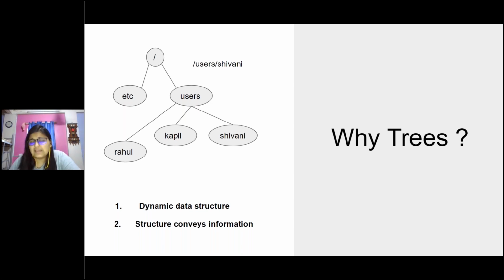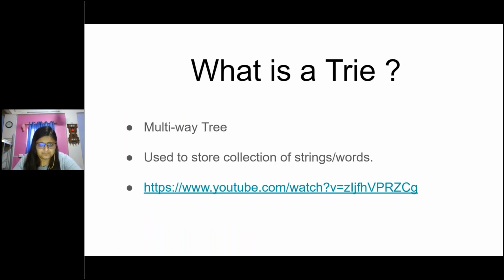So that is where trees actually come into the picture, and these are the advantages, these are the reasons why we need trees, even after having a few other data structures. Trees are really important when you're coding real life applications. I'll get into the applications part soon. So let me move to what is a trie.